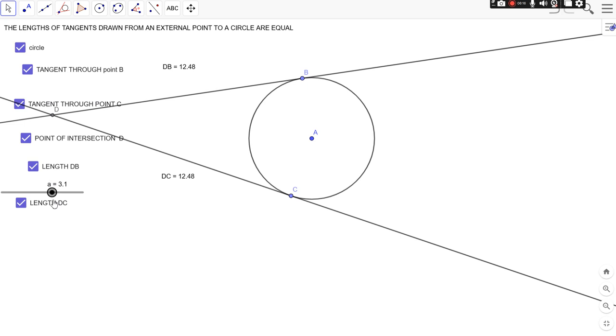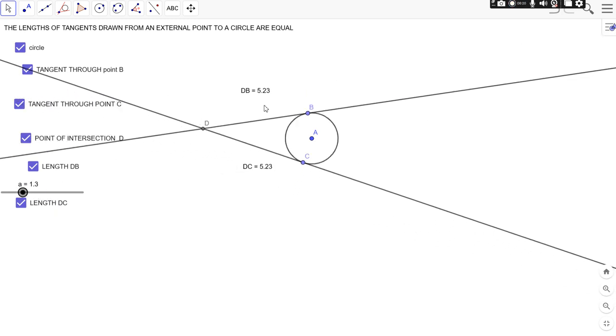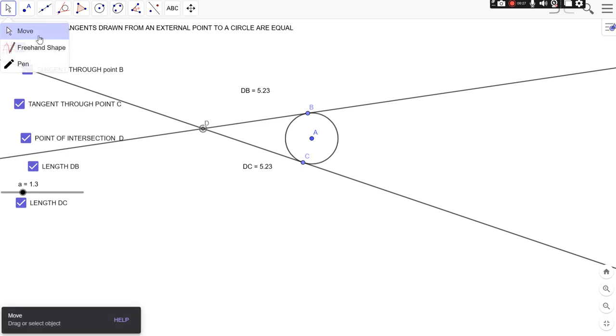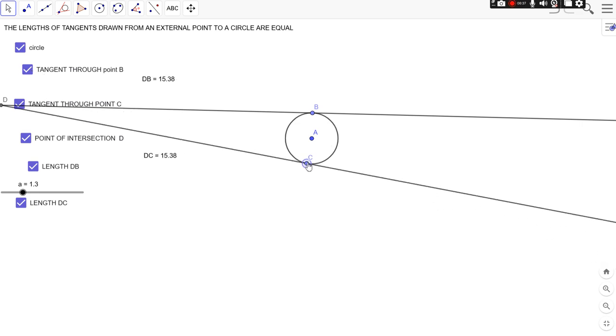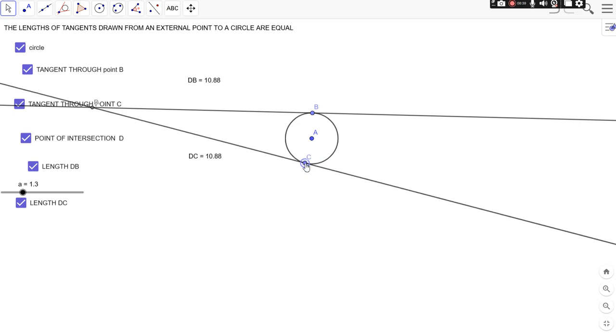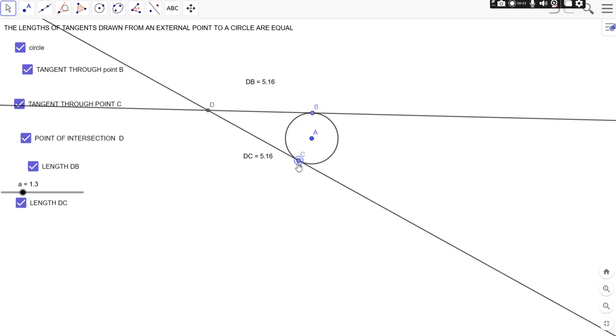If we change the position of the external point, if I move the position of the point, we observe the length remains the same.